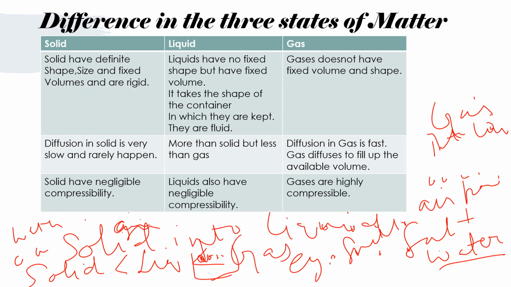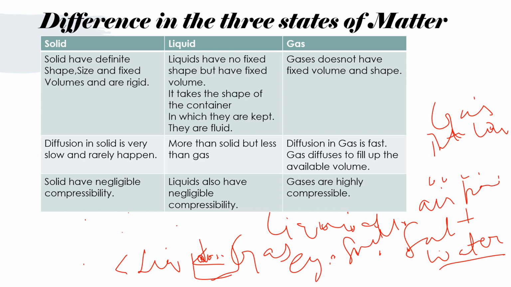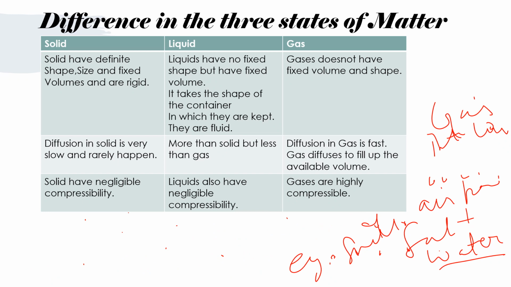Now let us compare the compressibility in these three states. What is compressibility? Well, compressibility of something is its ability to reduce in size when you apply pressure. As solids have very little space between the particles, compressibility is really low in solid. While liquids also have negligible compressibility, and gases are highly compressible.